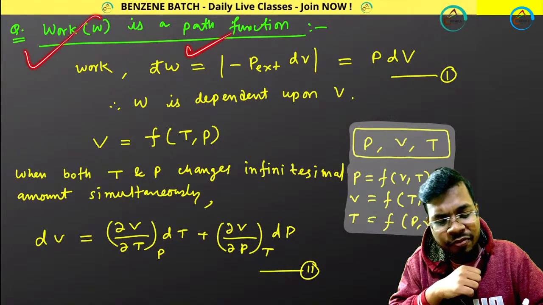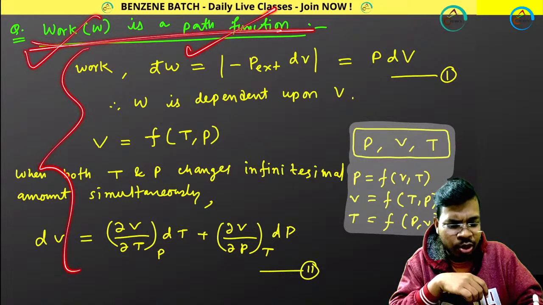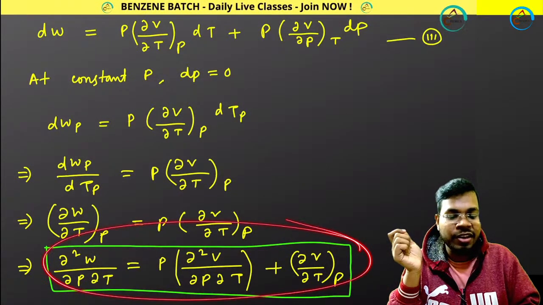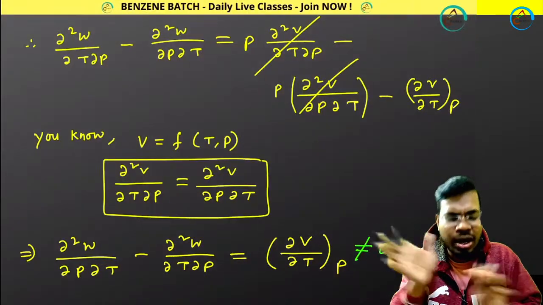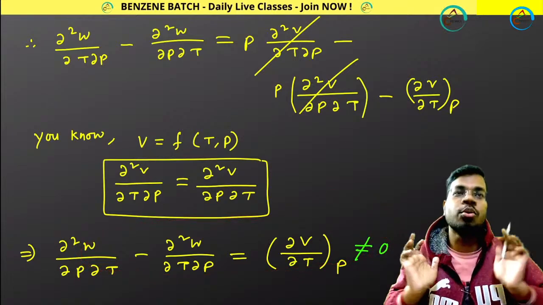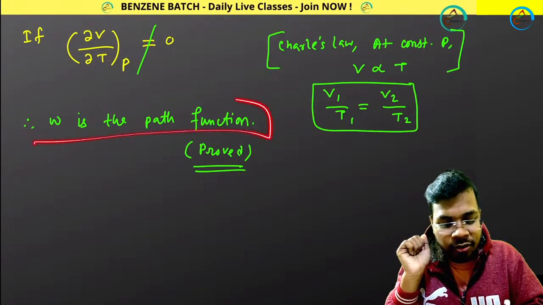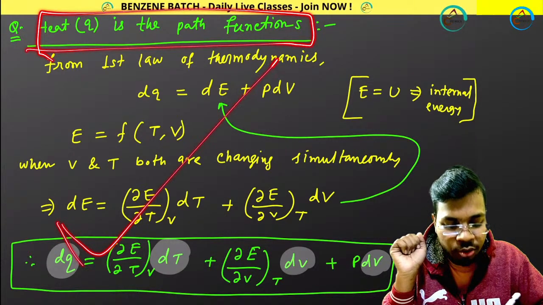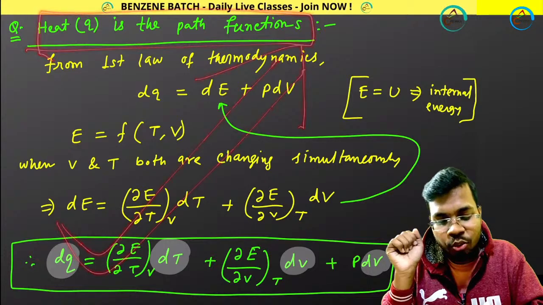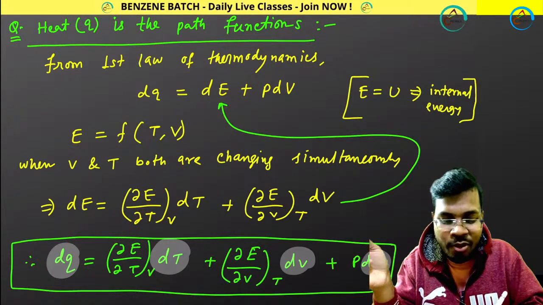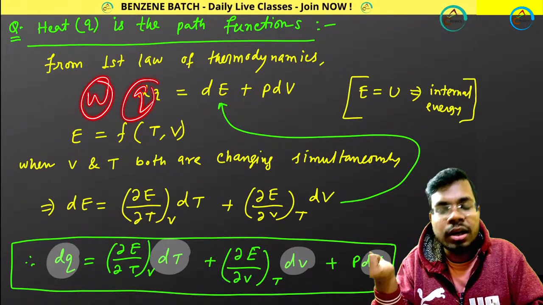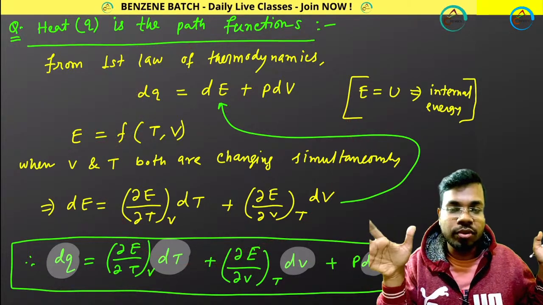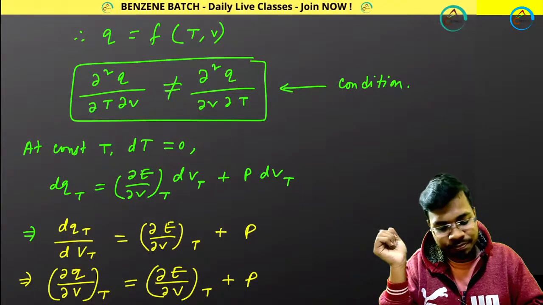Next, what about work? Work is a path function. I have shown you a lot of long method like that, and finally we calculated that yes, work is not state function, work is path function. So I am not showing you how you can do this right now. You can solve it, I know this. Then coming back, what about Q? Why Q is a path function? That I have also shown you. I had also shown you why Q, heat, is a path function, because initially I gave you an example and told you W and Q are path functions. But why are they path functions? That I have shown you from a mathematical point of view, by using thermodynamic laws. Great. Let's move forward.